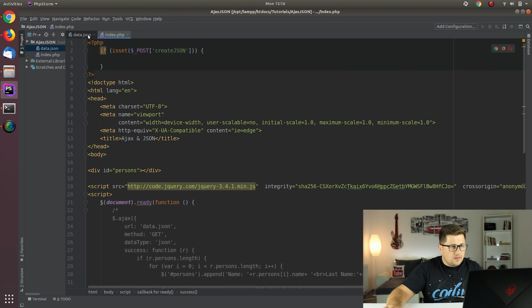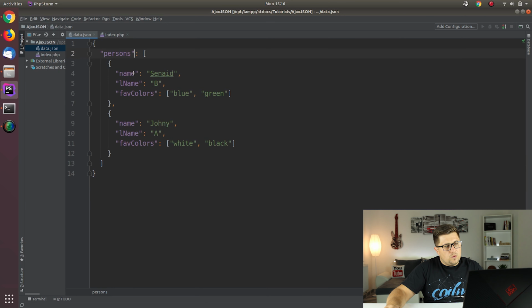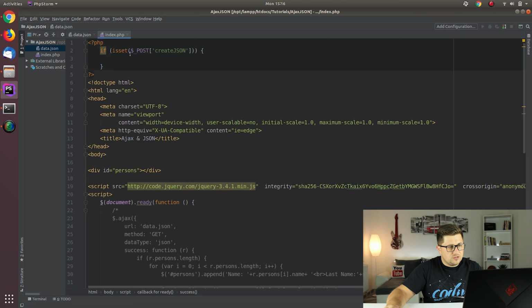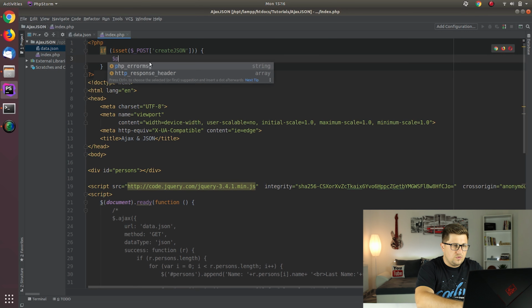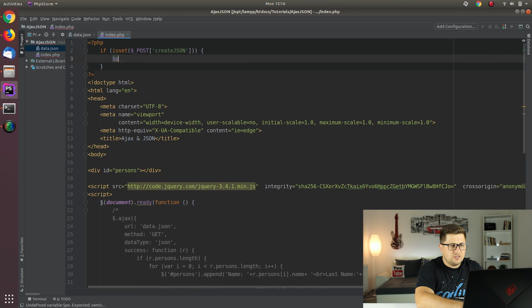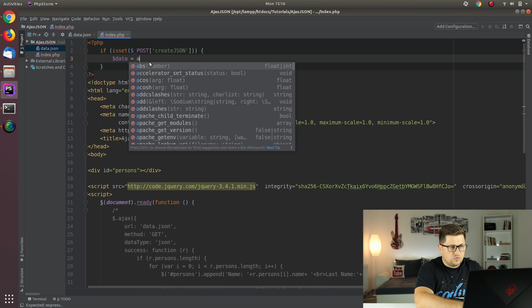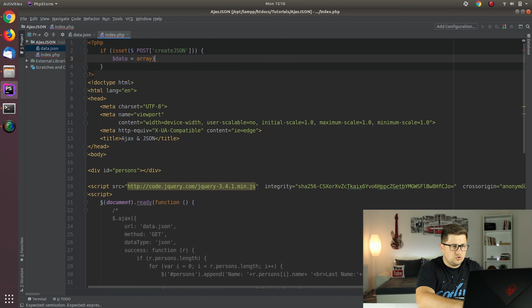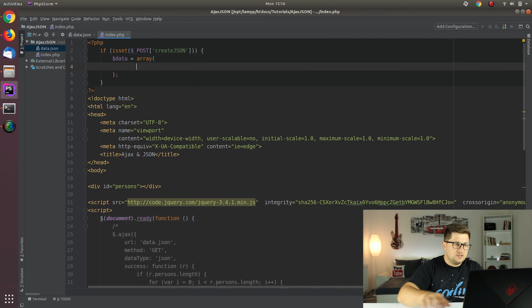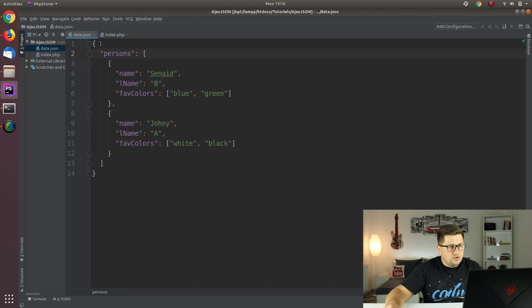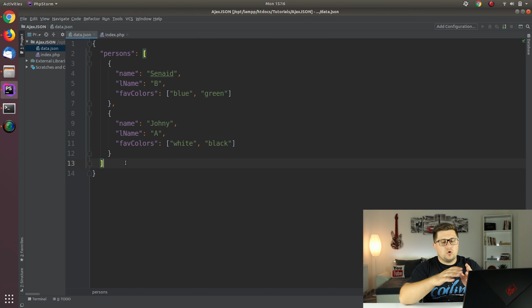So now if we analyze this data, we can see now that we have one persons. So what we can say here is we will have one, maybe we can say just data, so it's an array. So how do we know that it is an array? Well, basically you can see that this is an object, and basically when you convert an associative array from PHP to JSON, it will become an object.